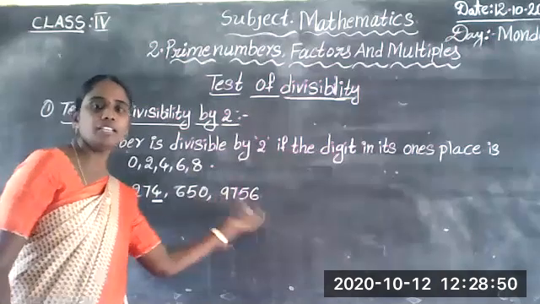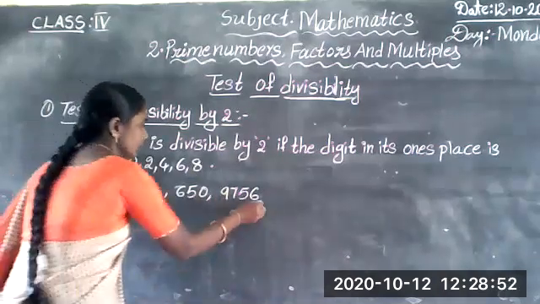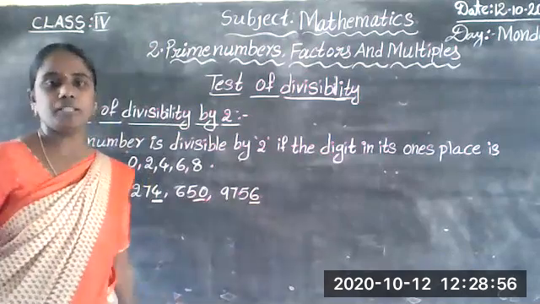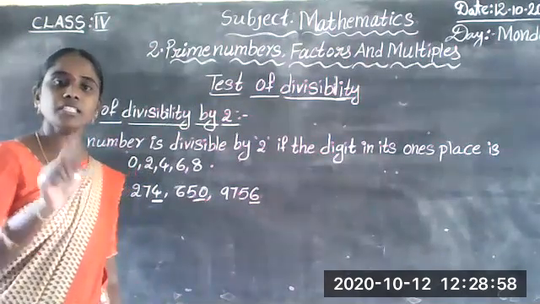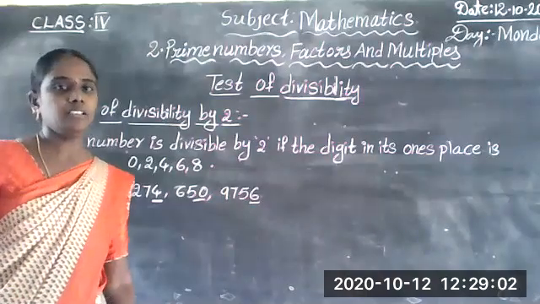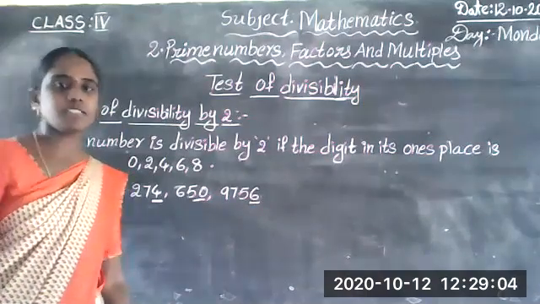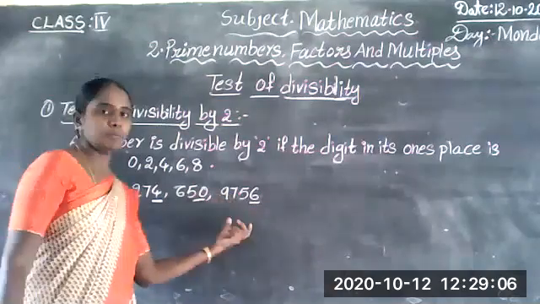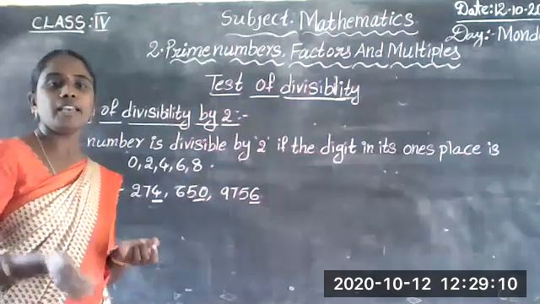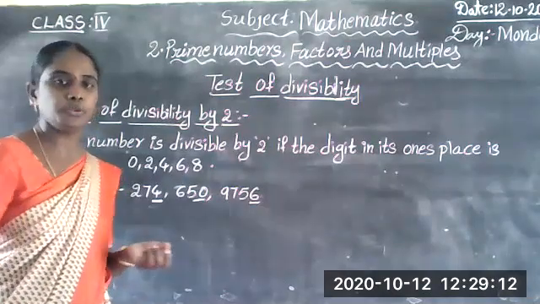In this number, in ones place 6 is there. 6 is an even number: 0, 2, 4, 6, 8, 10, 12, 14, 16. Yes, 6 is an even number. So 9756 is exactly divisible by 2.